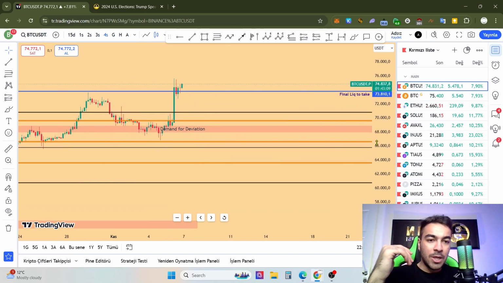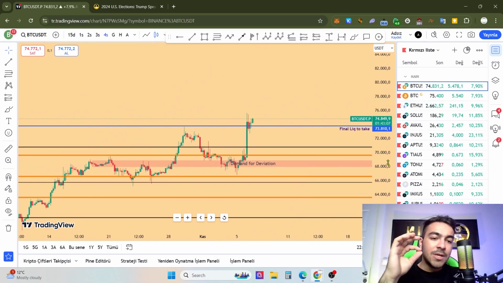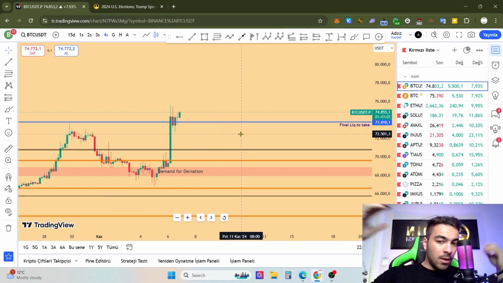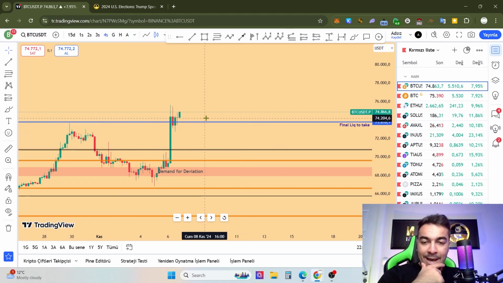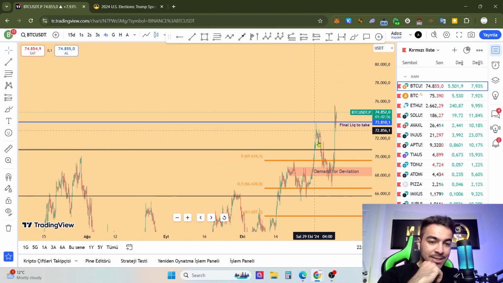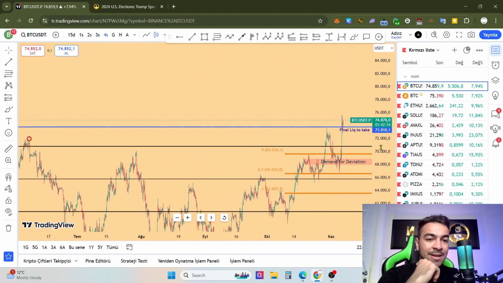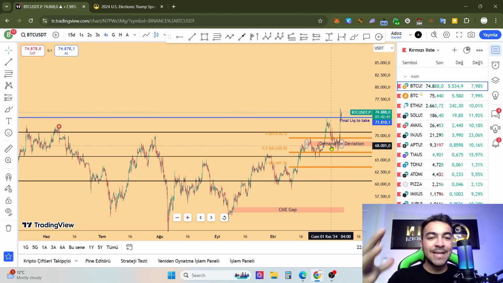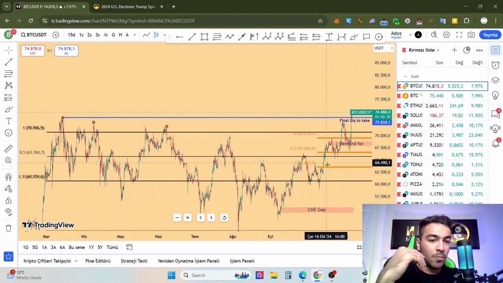$75,000, and right now we are so near. We are so near the ATH. We're not very far from the peak and high points. And right now you are seeing we are still seeing the next market structure break, and that can be enough to say yes, that is the end of the range price movement.